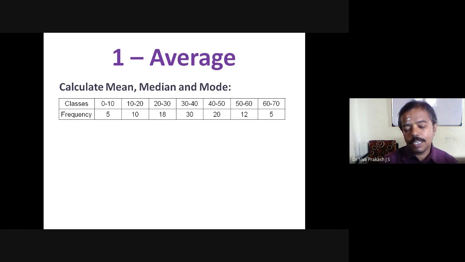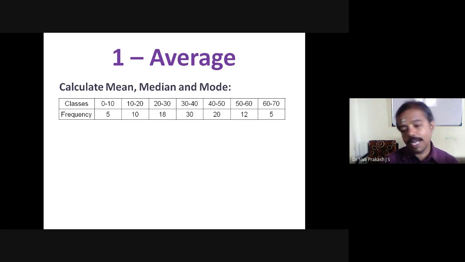So as soon as we get the answer, point number 1, check whether it is between 0 and 70. Point number 2, check whether it is between 30 and 40. Yes, then it's good. Point number 3, check whether it is towards 40, which is next to the highest frequency.